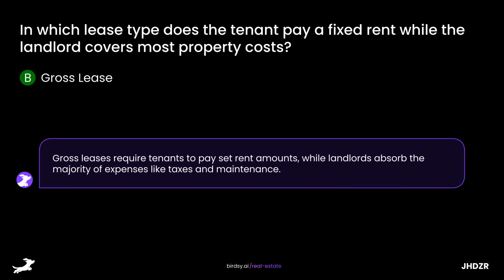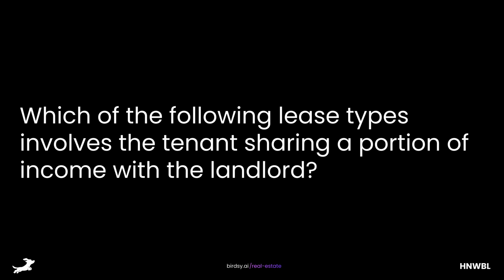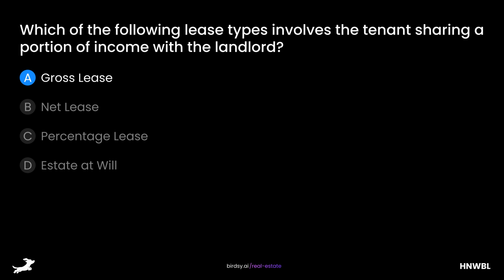Gross leases require tenants to pay set rent amounts, while landlords absorb the majority of expenses like taxes and maintenance. Which of the following lease types involves the tenant sharing a portion of income with the landlord? Is it A, gross lease, B, net lease, C, percentage lease, or D, estate at will? The answer is C, percentage lease.